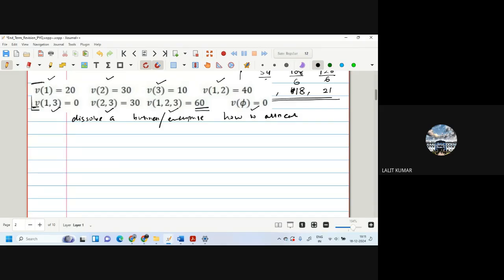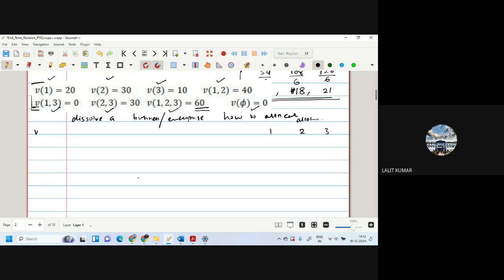This 60 we have to divide among these three partners. How to do that? It is very easy, and again mechanical and stepwise. So we write here, for example, 1, 2, 3, this is the allotment.